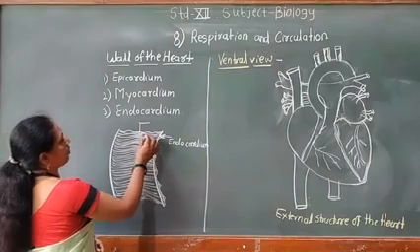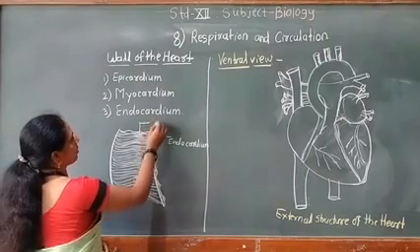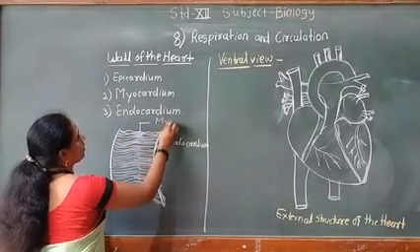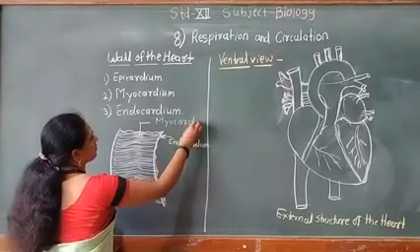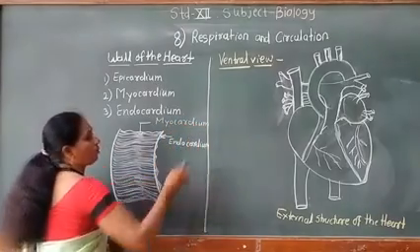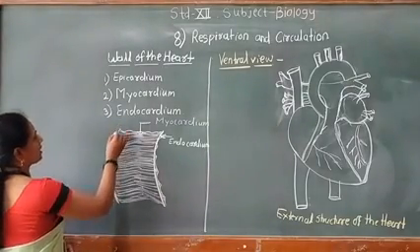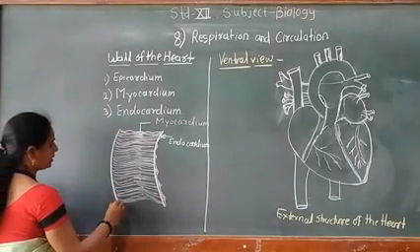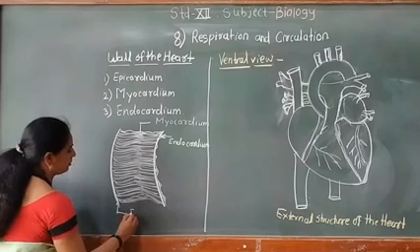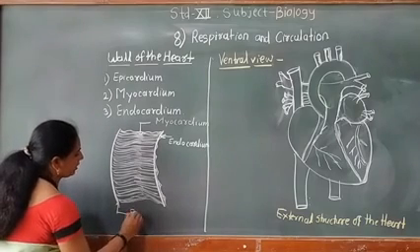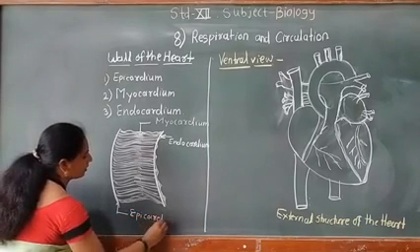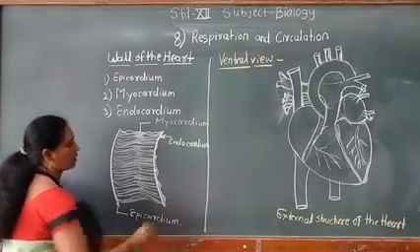So what is the name of that layer? This is the middle layer. What is the name? Myocardium. It is formed from cardiac muscles. And the outer layer is called the epicardium. See here, this is the epicardium. Epicardium is the outer layer of the heart.